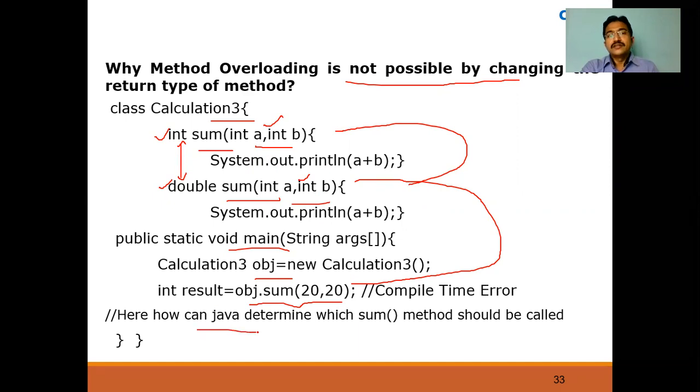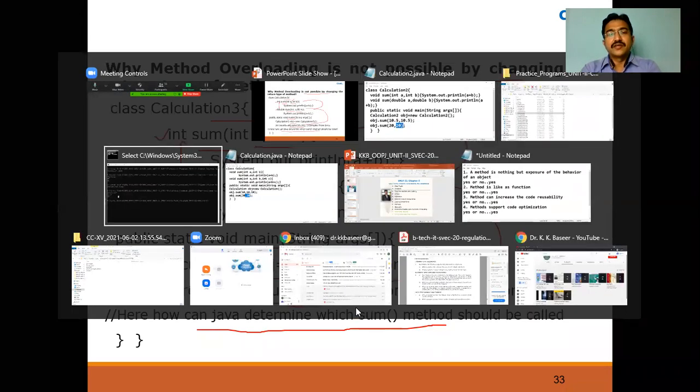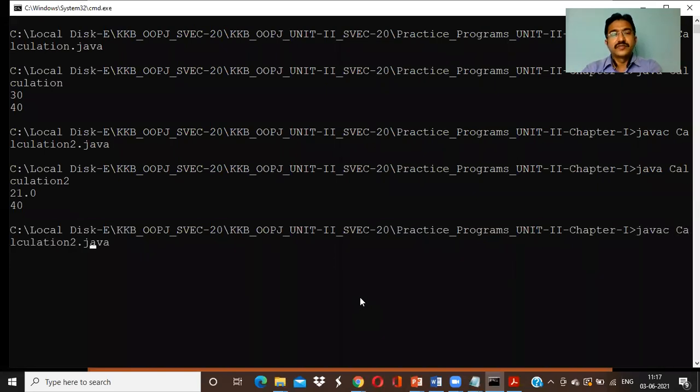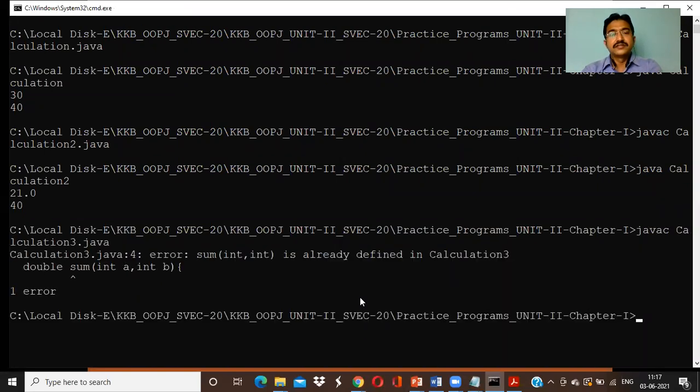But here how can Java determine which sum method should be called, whether I need to call int sum of int a comma b, or double sum of int a comma b? Which method do I need to call? That's the confusion. That's why the compiler will raise the error. It will be a compile time error that is raised. Now run the program. So I already have class 3, that is Calculation3. See that sum int comma int is already defined in Calculation3. Why are you defining the sum again? It will not bother about the return type. So that's why it's an error, since sum is already there.